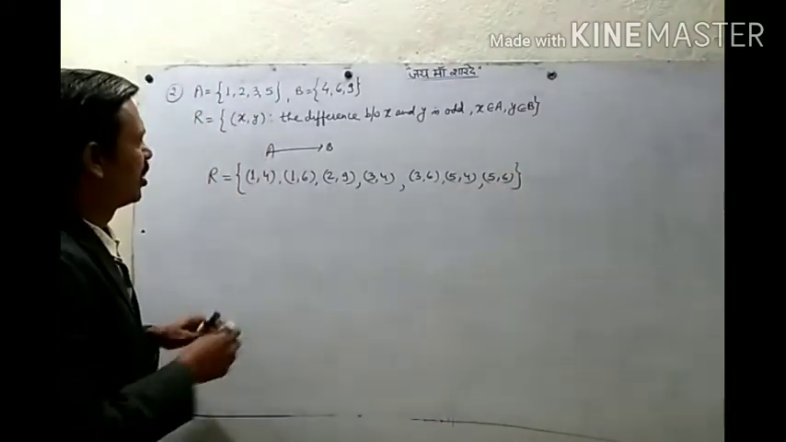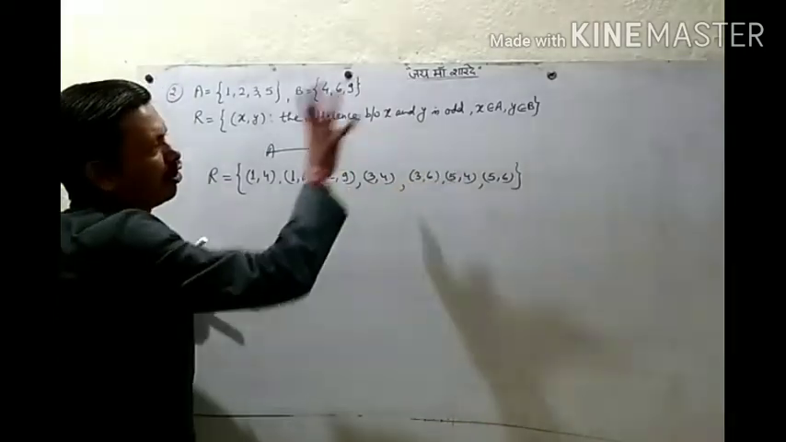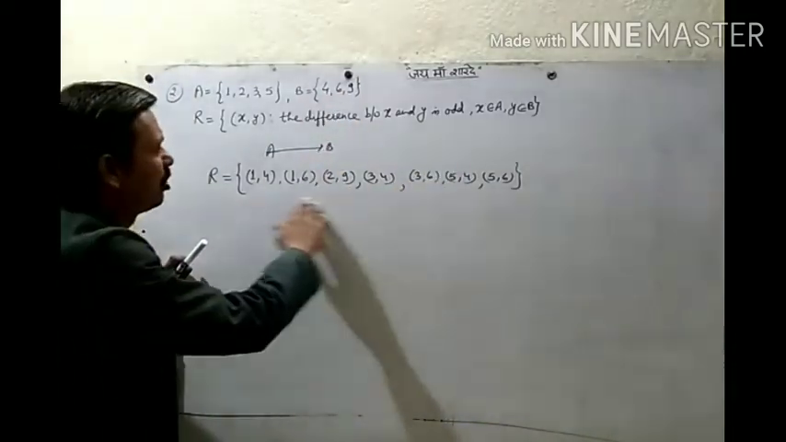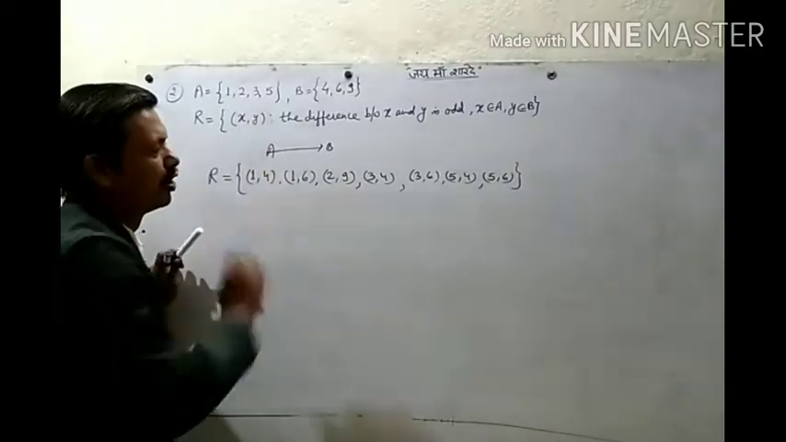So these elements you can take: (1, 4), (1, 6), (2, 9), (3, 4), (3, 6), (5, 4), (5, 6). They will always give an odd difference. Their difference is odd only. Okay? So this is our relation in roster form.